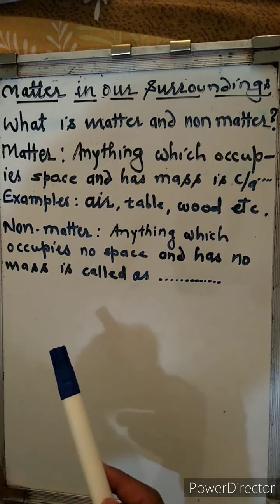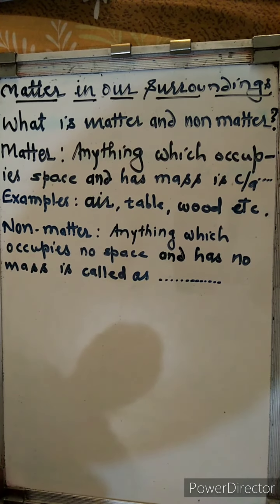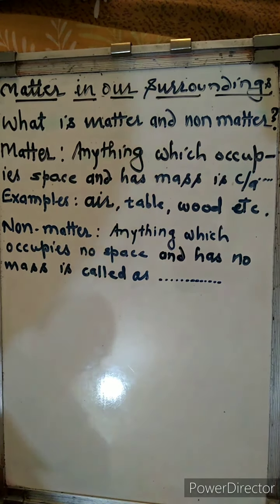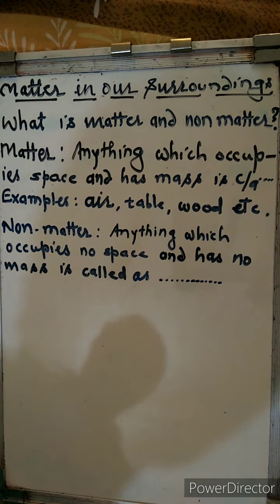Why do these all come under matter? Because they have space. Whenever we keep the matter anywhere, it occupies space and it has some weight, it has some mass. That's why we consider them as matter.